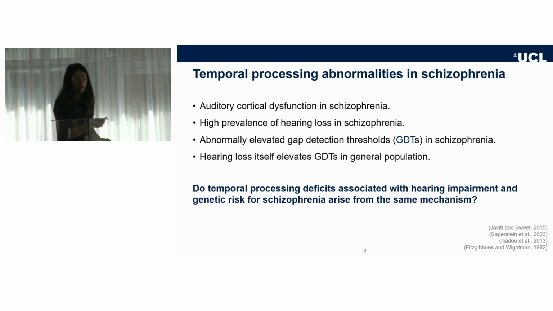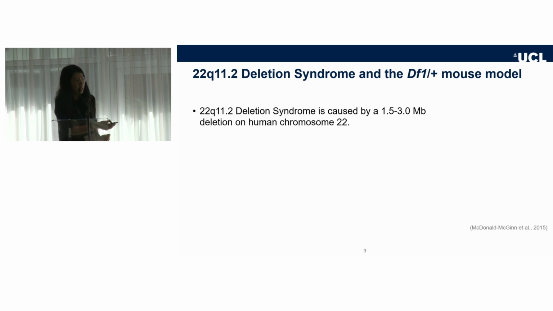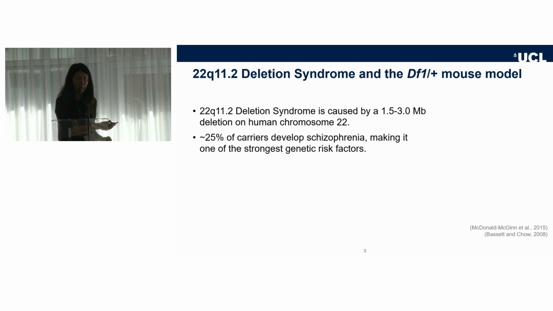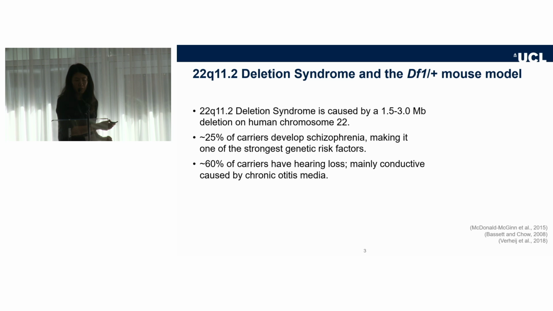So here we want to ask: do the temporal processing deficits associated with hearing impairments and with genetic risk factors for schizophrenia arise from the same mechanism, or are they actually two different things? So we chose this disease called 22q11.2 deletion syndrome. Nearly 25% of carriers develop schizophrenia with this chromosome deletion, making it one of the strongest genetic risk factors. And among the carriers, more than half develop hearing loss. The hearing loss is mainly conductive hearing loss that arises from chronic otitis media.